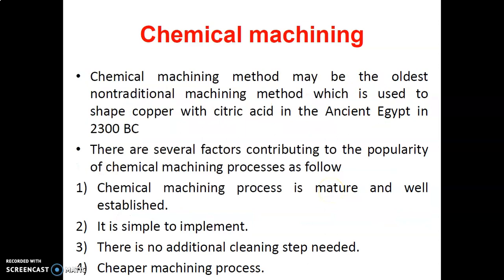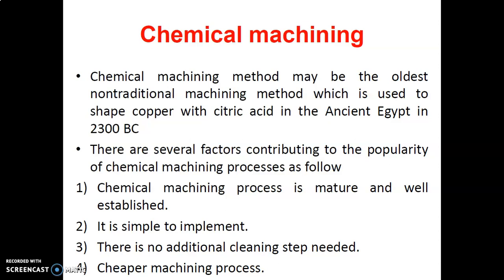The chemical machining method may be the oldest non-traditional machining method, which was used to shape copper with citric acid in ancient Egypt in 2300 BC. So this is basically a very old process. This is not a new invention, but of course some modification is there. It was used for copper.